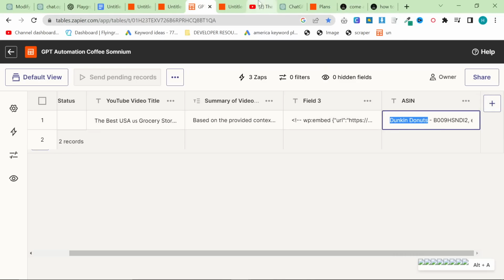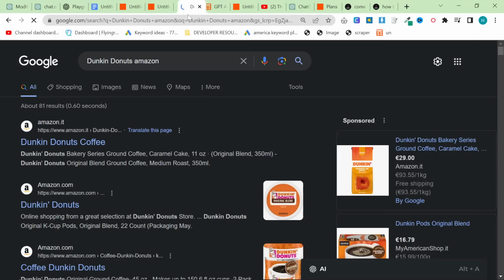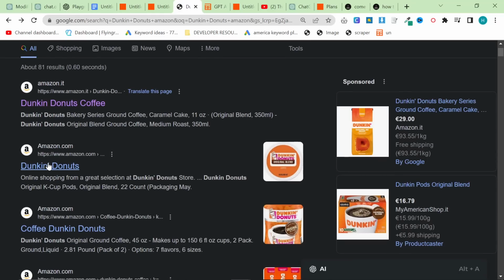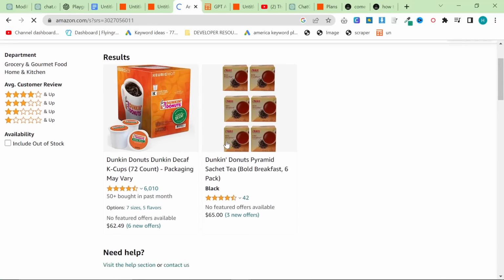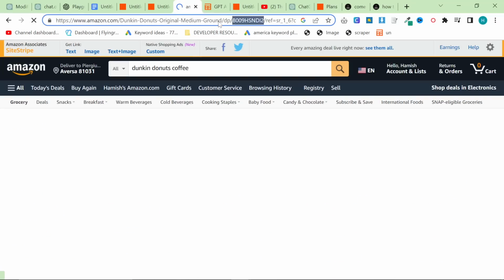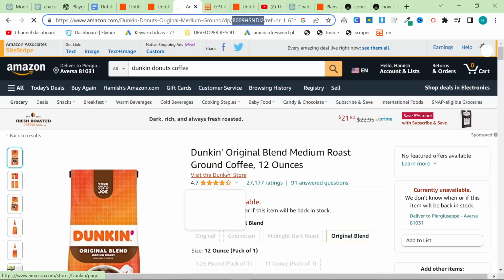Now, if you do not know what the ASIN is, this is where the manual work comes in, and if you have a VA, this is where you call your VA and tell them that you need them to do this task. Try to go to Amazon.com, of course, although I actually don't know if it makes a difference if it's the same product, because that is how ASIN actually works. Once you have found the product, so this article is about making coffee at home, basically. So you want to make sure you're giving them ground coffee, because that's how people make coffee at home.